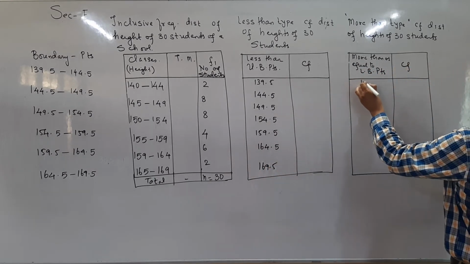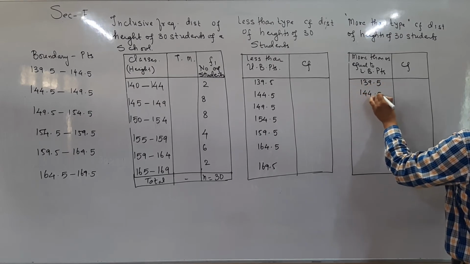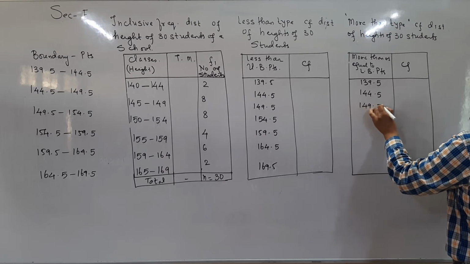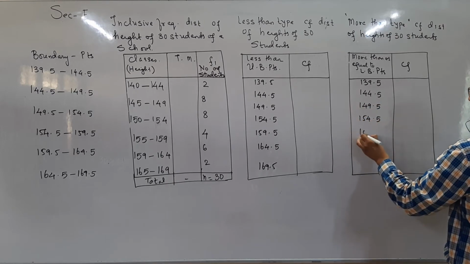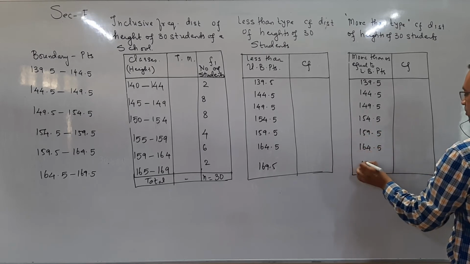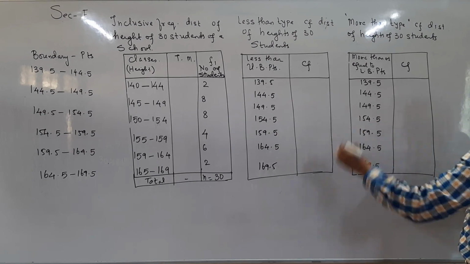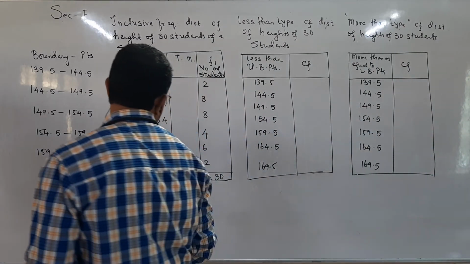Here also say 139.5, 144.5, 149.5, 164.5, 169.5. Equal to, I repeat, is again included in more than type.